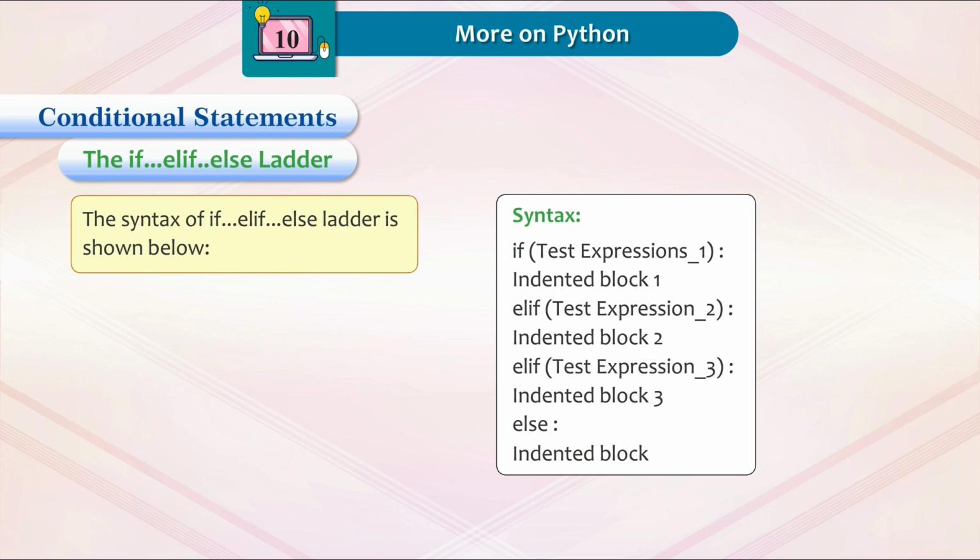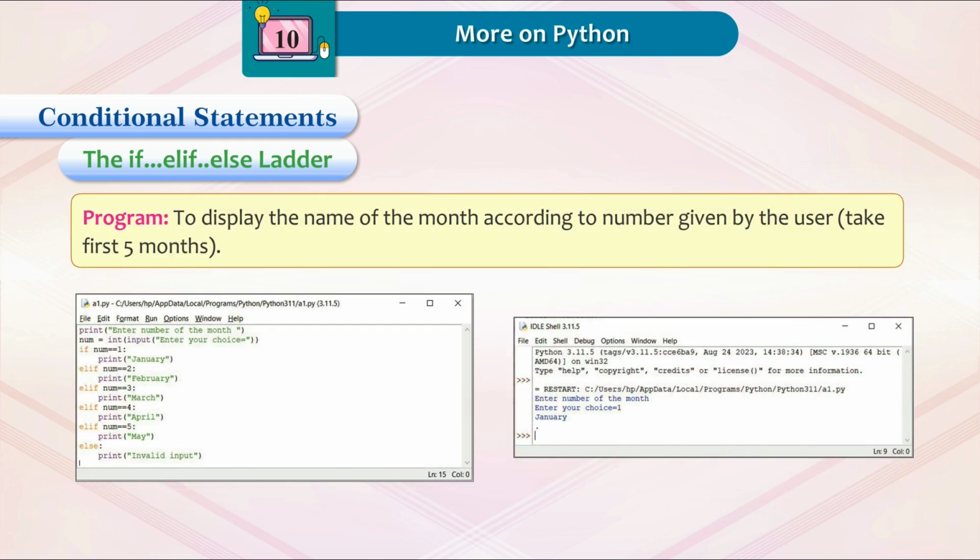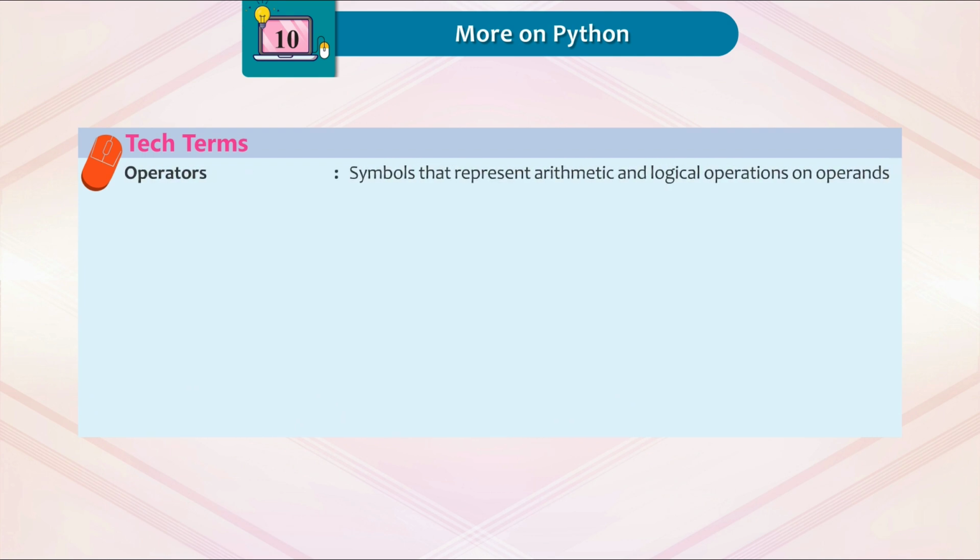Syntax: if test expression_1, indented block 1. Elif test expression_2, indented block 2. Elif test expression_3, indented block 3. Else, indented block. Program to display the name of the month according to the number given by the user. Take the first 5 months.